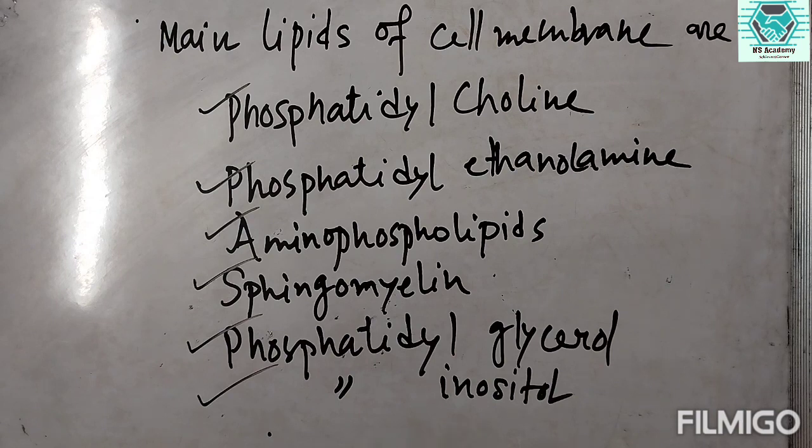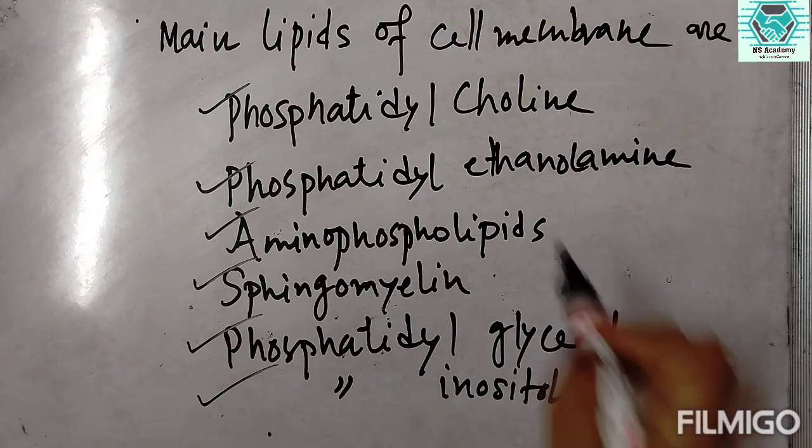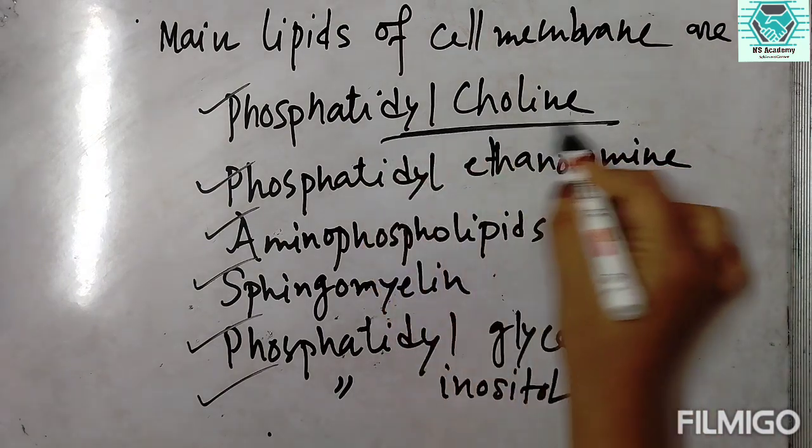And among these lipids, mainly in the outer layer of the lipid, we know that there is a lipid bilayer present, as we have seen in the diagram. So the lipid which is present in the outer layer is mainly the phosphatidylcholine.